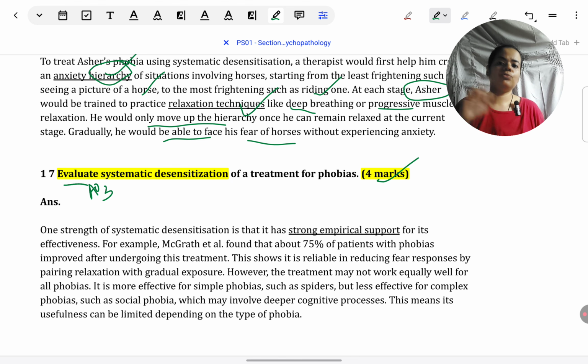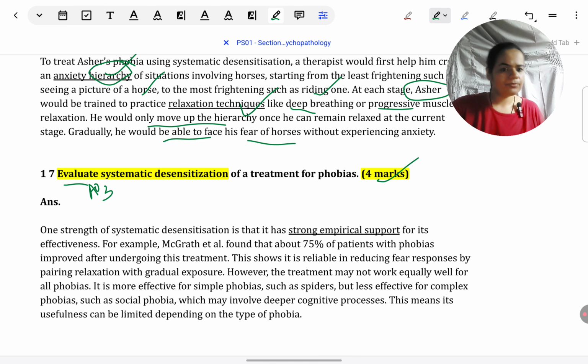There is no rule that you have to only give a strength. There is no rule that you have to only quote some study in the strength or weakness. Any point you're bringing up for evaluation, say from issues and debates also, or just some general methodological or even ethical strengths and weaknesses can apply to therapies. Anything is fine as long as you give it in a PEEL format, you give it with context and reasoning to justify 4 marks. In case this is your first video and you're getting confused on what is the PEEL format and all, any video that I've covered earlier on how to write a 20 marker or an essay answer, please visit that. In that I've explained fully what is the PEEL format and PEEL C format of writing.